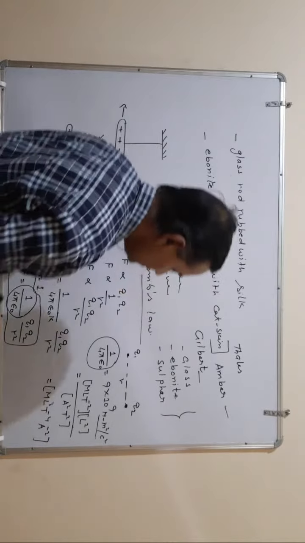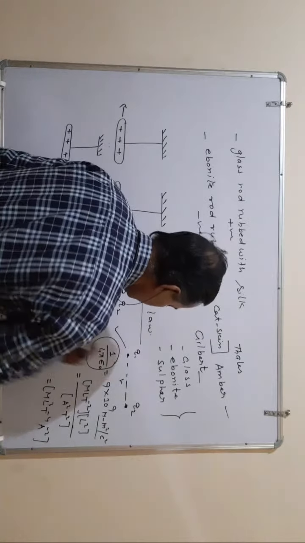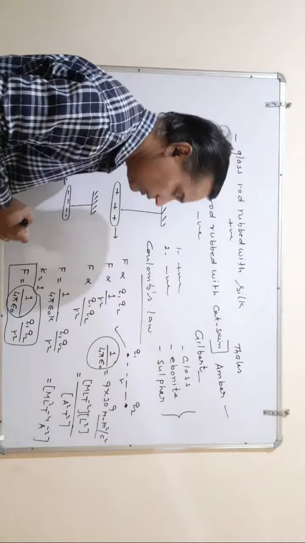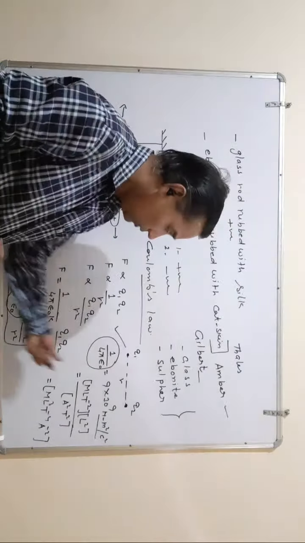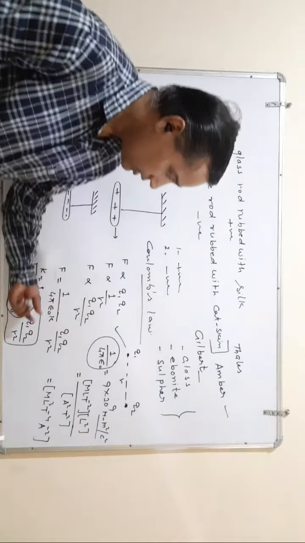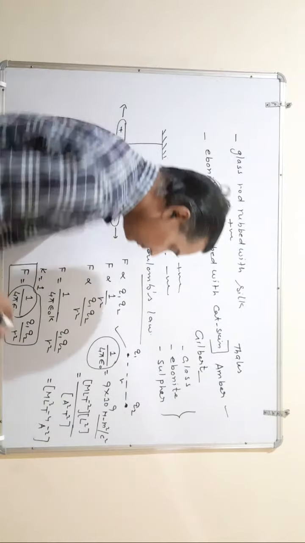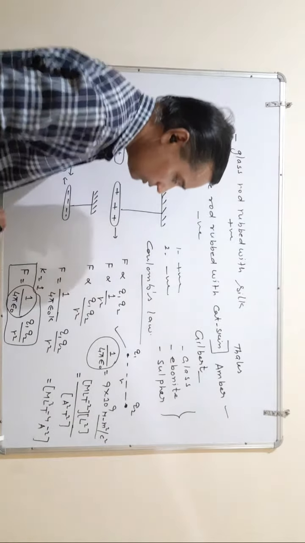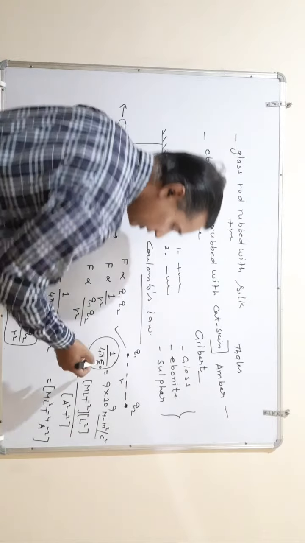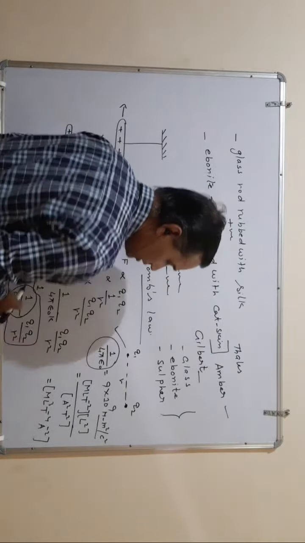This is the dimension of 1 upon 4 pi epsilon naught. It's a very important question for examination and the competition point of view. Also ask the one question, what is the unit and dimension of epsilon naught?